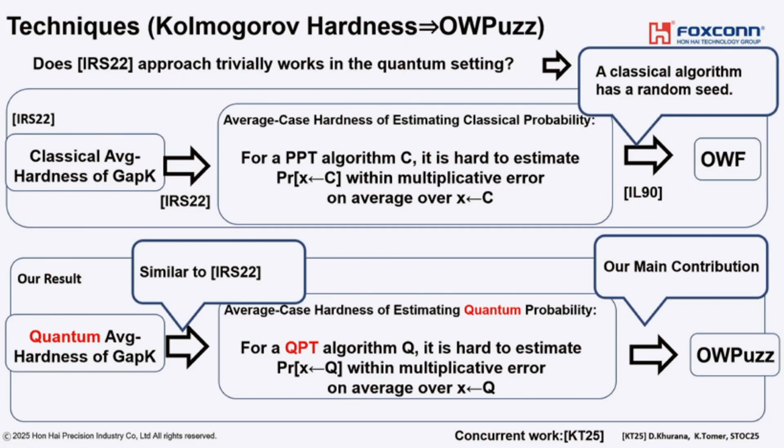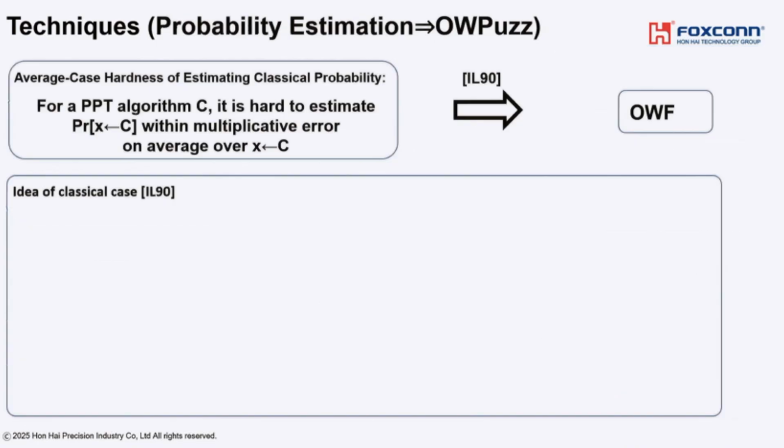For this, first I will explain the IL-90 approach. In their work, they show how to obtain one-way function from this hardness assumption. Actually, in their paper, they show the contrapositive of this statement. So they show that assuming the non-existence of one-way function, then we can estimate this value within multiplicative error on average over any PPT algorithm.